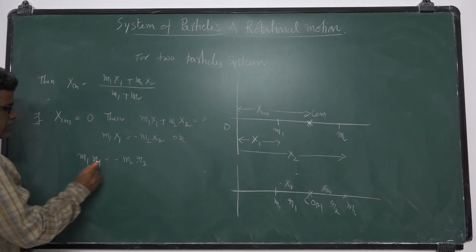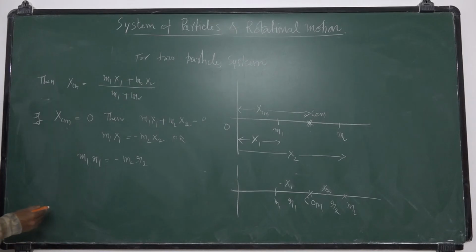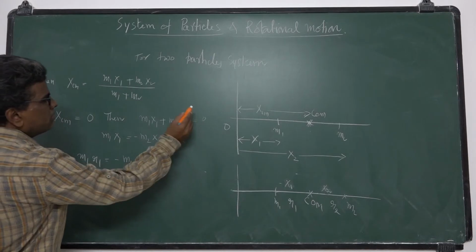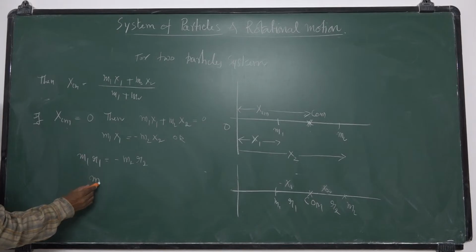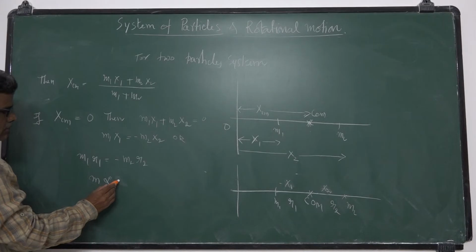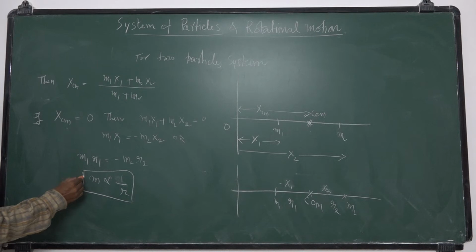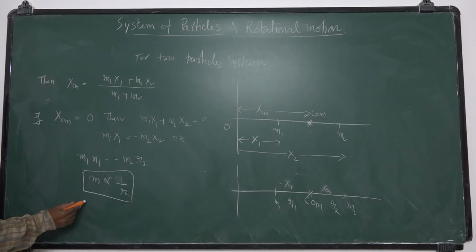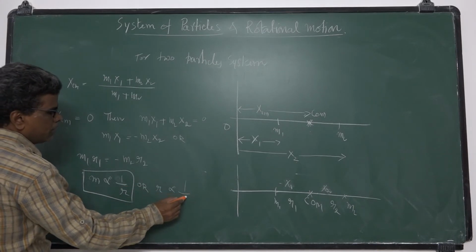This product of mass into distance we can call mass moment. So the summation of mass moments about the center of mass is 0. We can write that m is inversely proportional to r. That is, the center of mass lies nearer to the heavier mass, or r is inversely proportional to m.